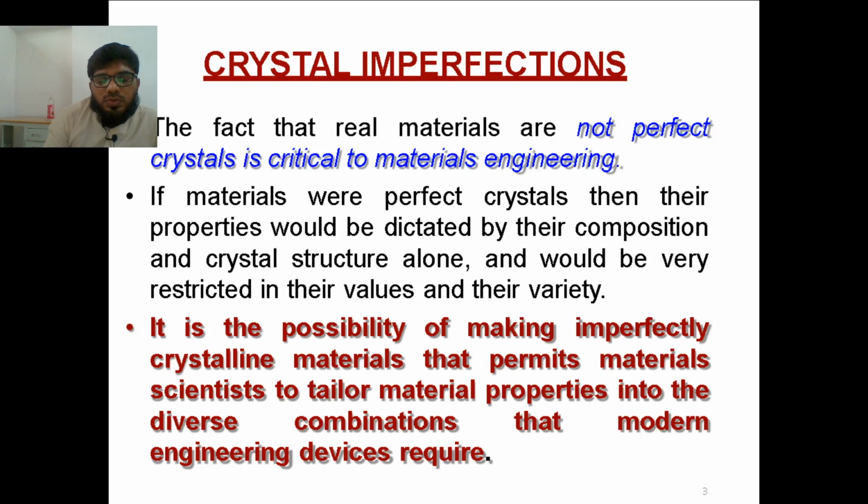With this we can avoid the rusting of steel. This is the main advantage of adding chromium to the crystal structure of steel. With this we found a new material, stainless steel, which you use daily in your home activities.